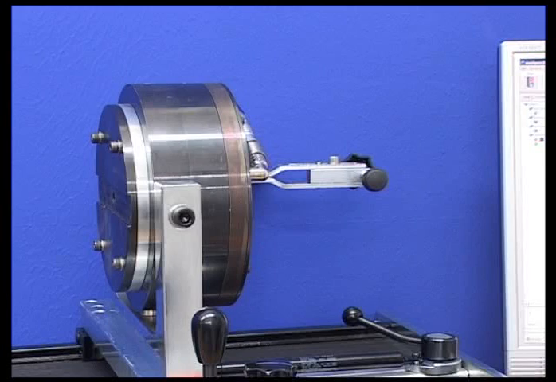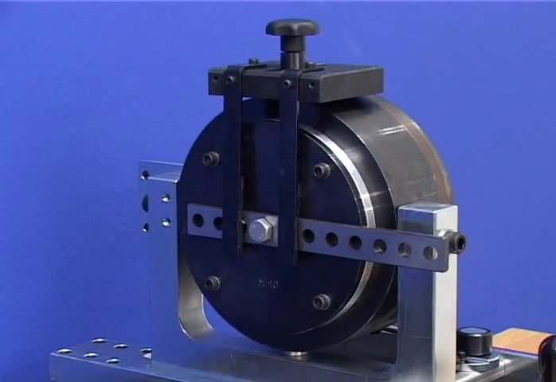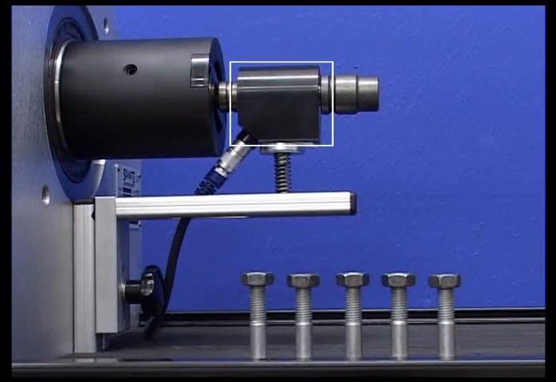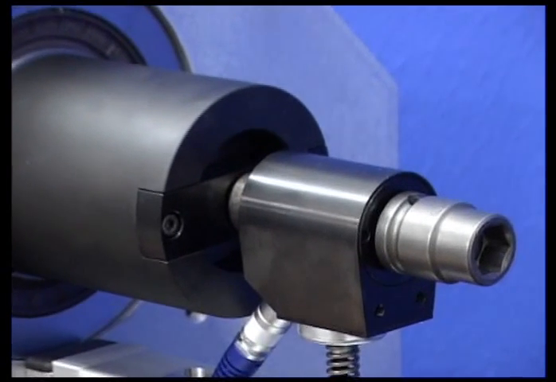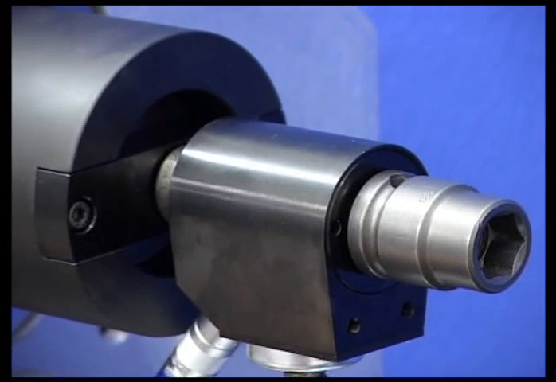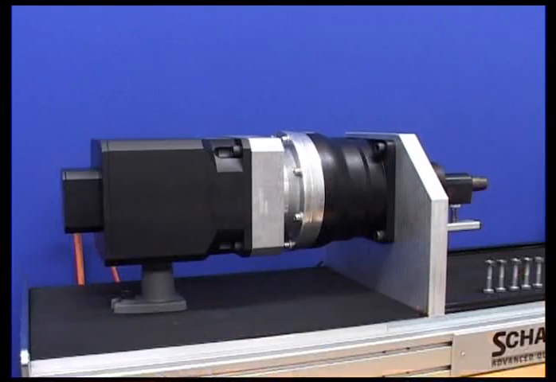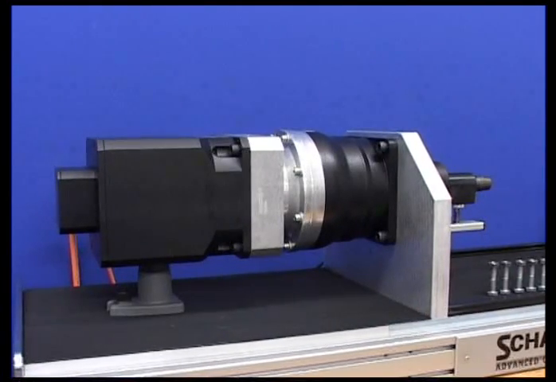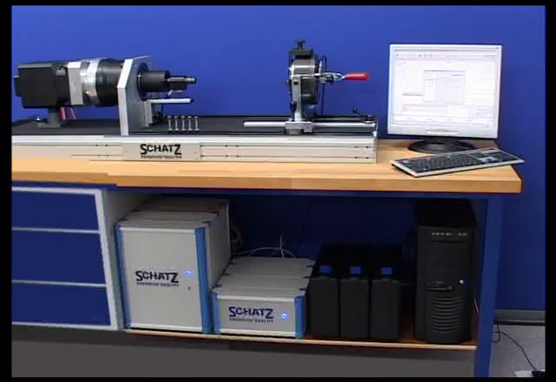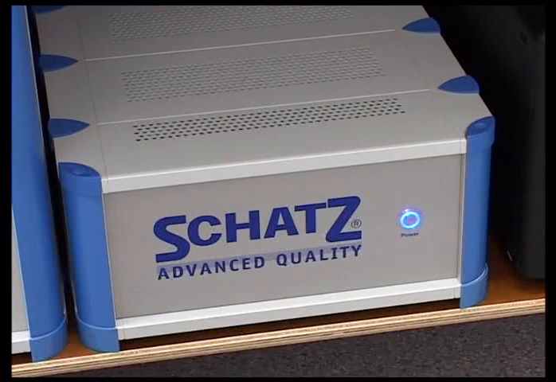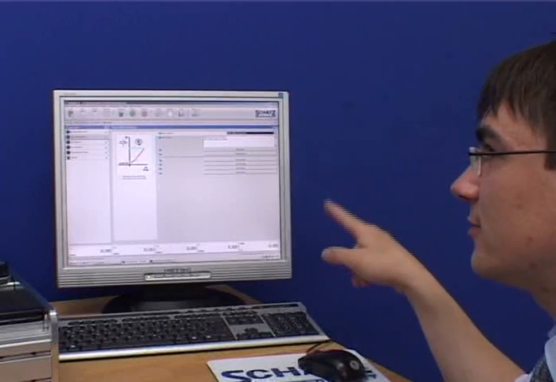The clamping force thread friction transducer precisely measures the tension. The assembly torque and the rotational angle are determined by the torque angle transducer. The brushless DC motor holds the predefined speed constant at any load. The measuring and control unit operates the full test procedure and registers all measured results.